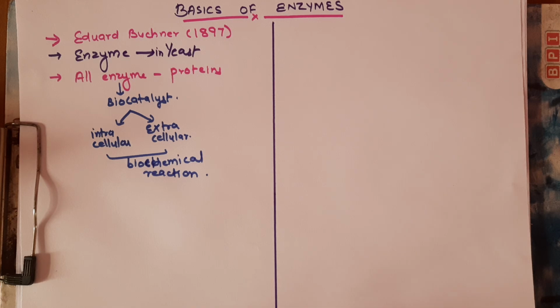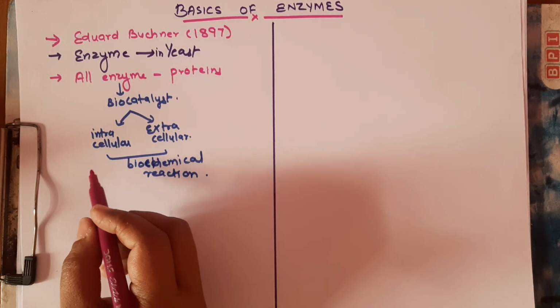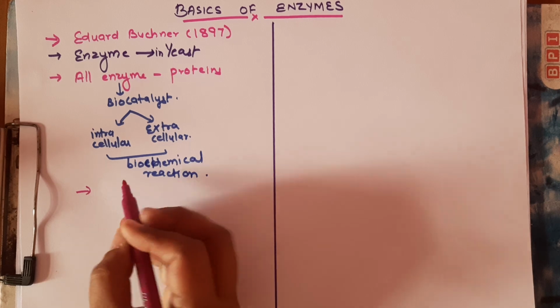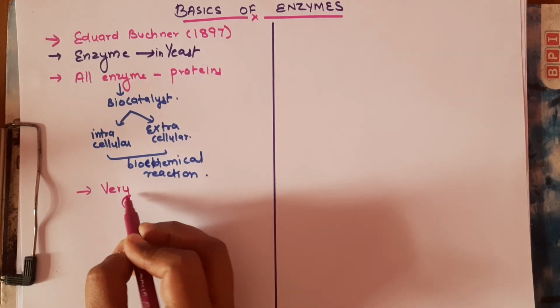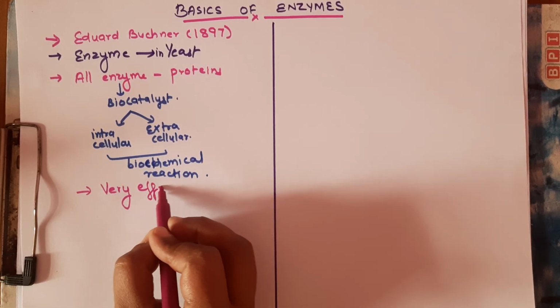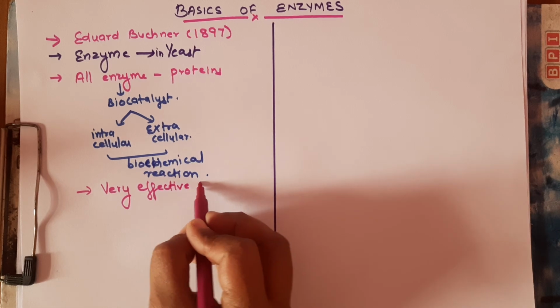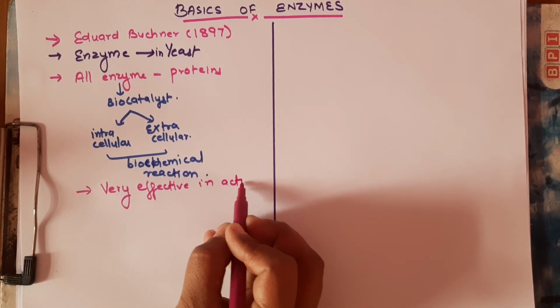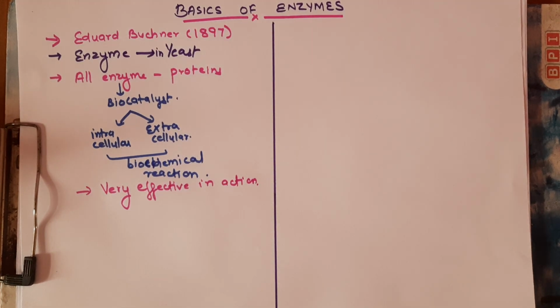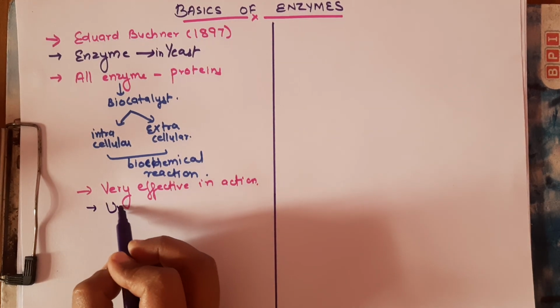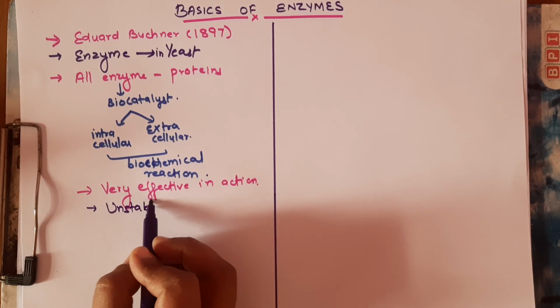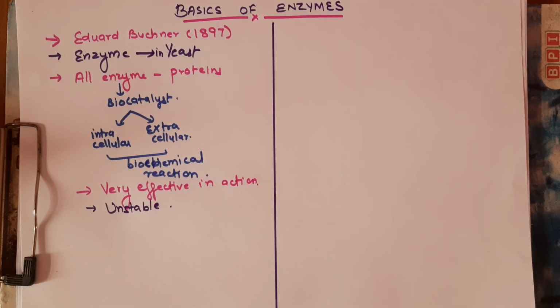The fascinating thing about enzymes is that they are very effective, even when present in mere traces. However, they are unstable, so they can be easily inactivated or denatured.